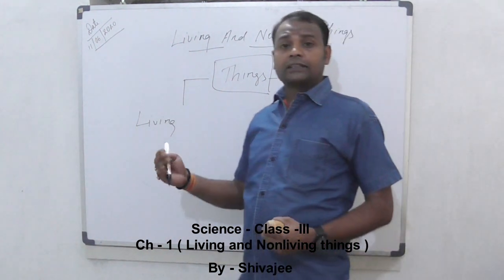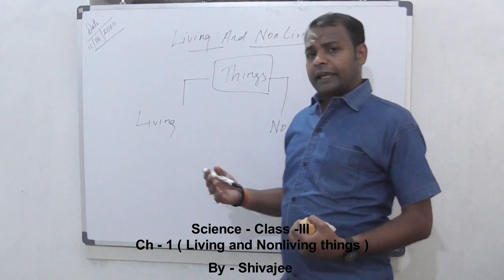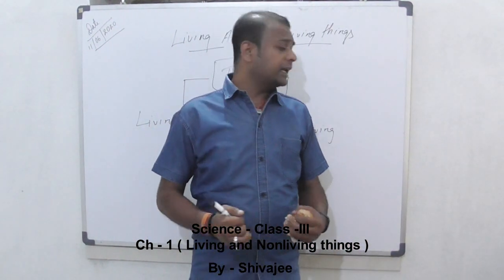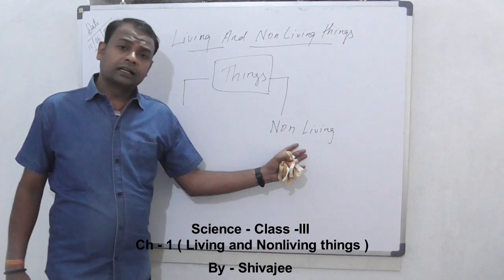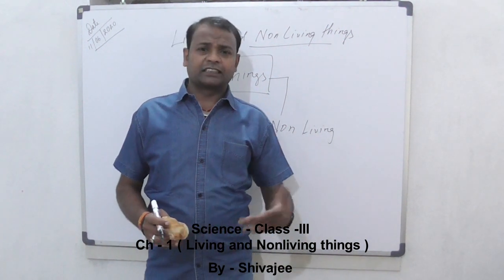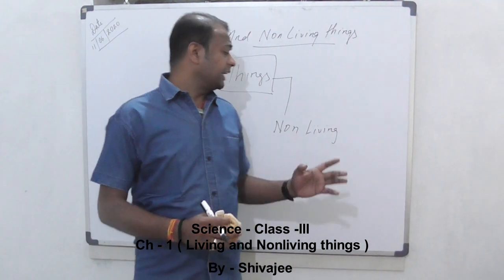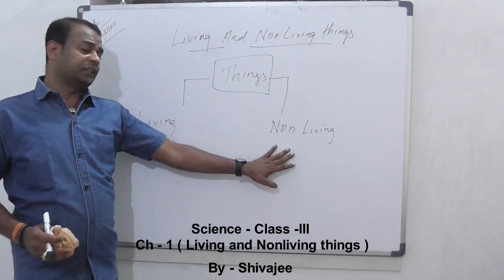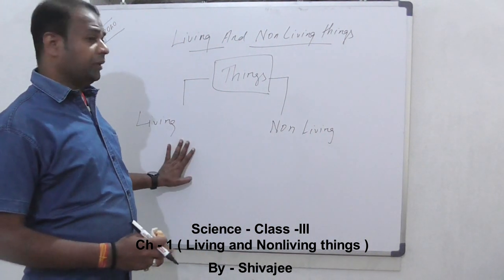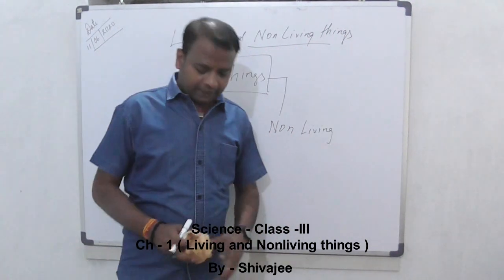For example, plants, animals. On the other hand, non-living things are the things which do not have life in them, like cars, buses, benches, chairs, furniture and so on. So now we will study in detail about living and non-living things. What are the features of living things and what is the difference between living and non-living things.